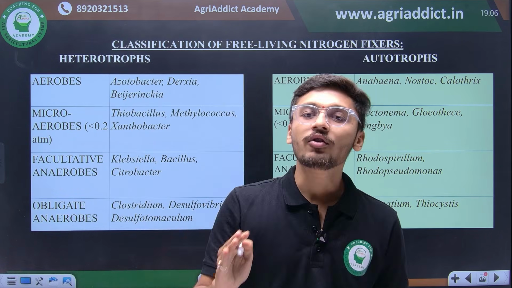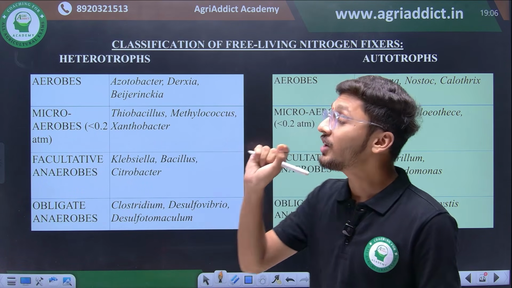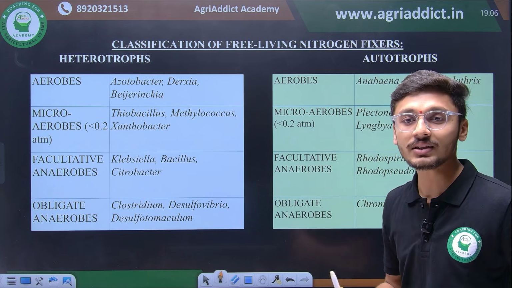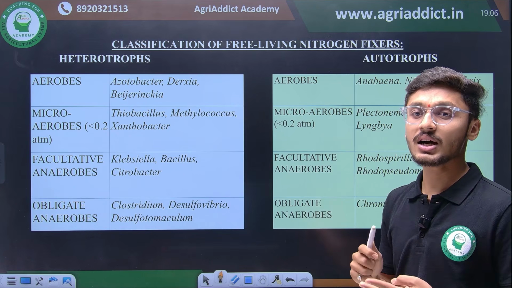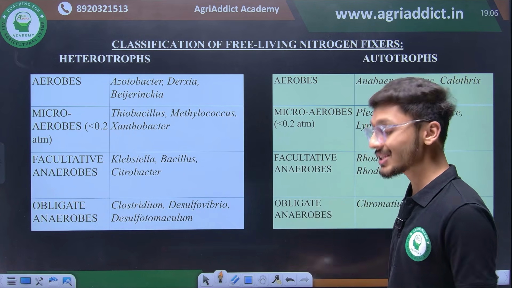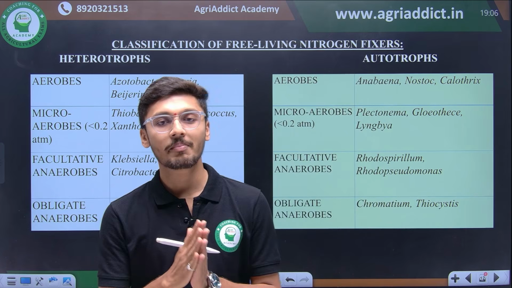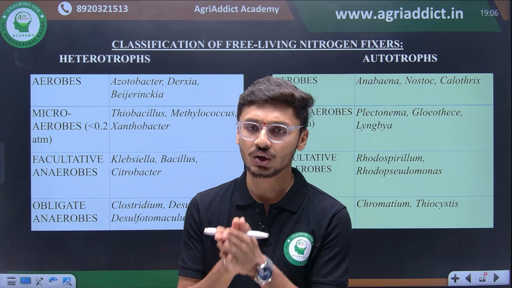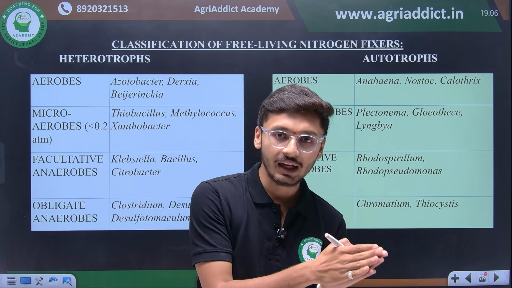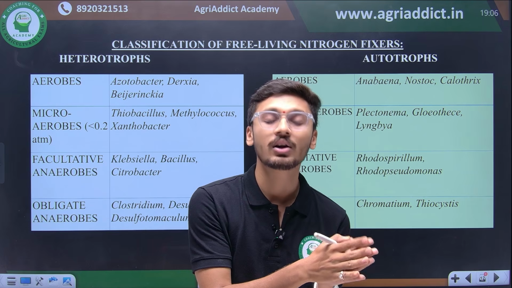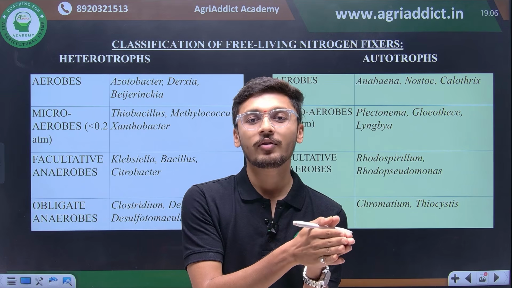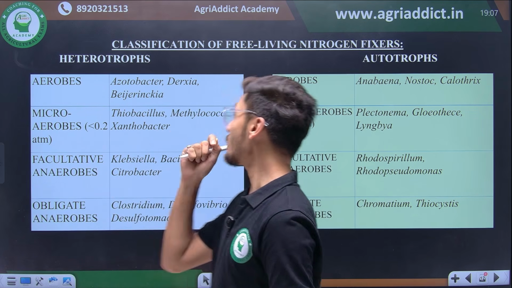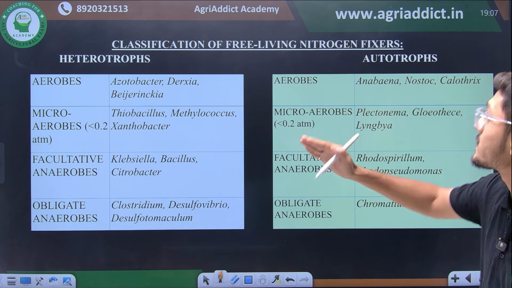Then on the basis of nutrition, free living nitrogen fixers are classified into two different categories. We saw that Beijerinckia and Azotobacter are organisms which fix nitrogen on their own. They do not form any symbiotic association with any plant system, okay? They fix nitrogen independently in the roots and convert the plant unavailable organic form of nitrogen into the plant available inorganic form, and hence these organisms are further classified into heterotrophs and autotrophs.